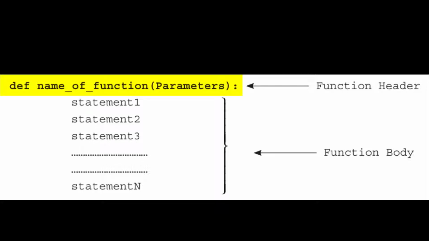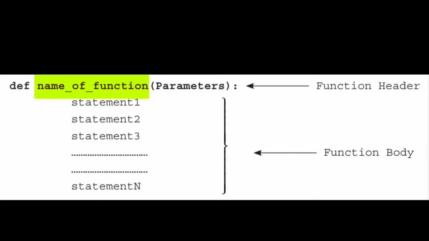The function header begins with the def keyword. The def keyword signifies the beginning of the function's definition. The name of the function follows the def keyword.